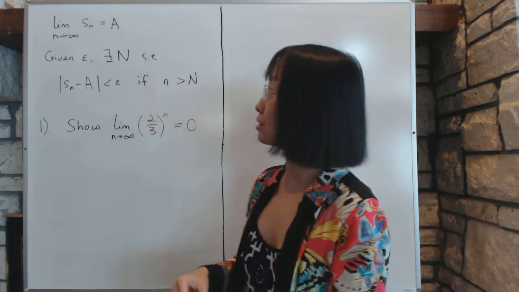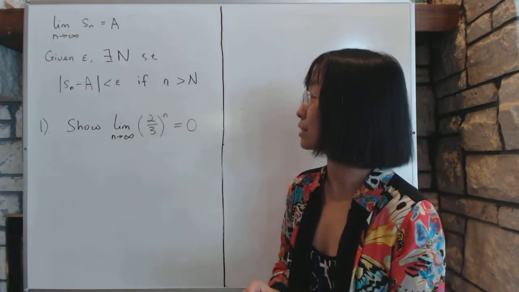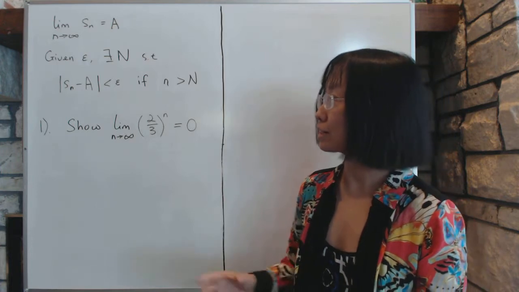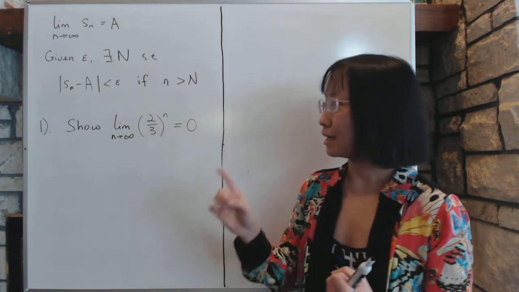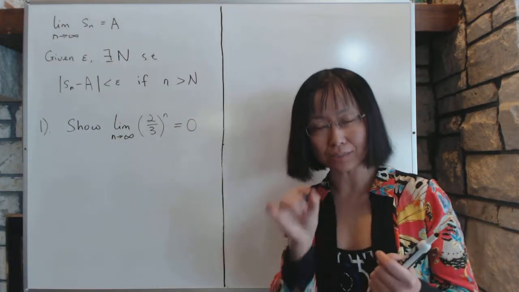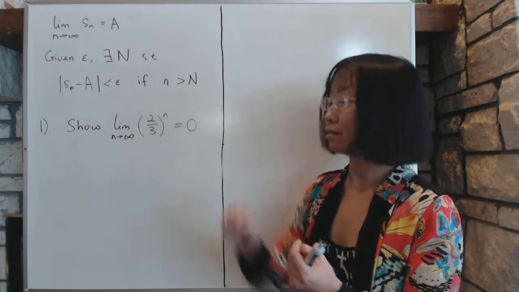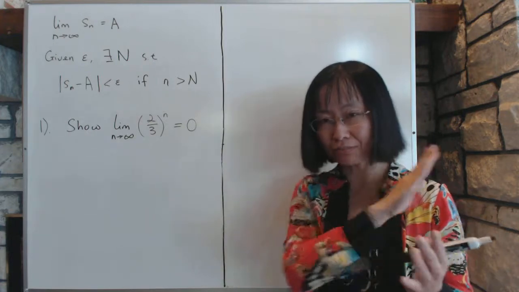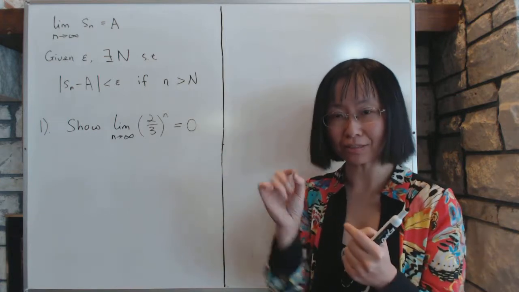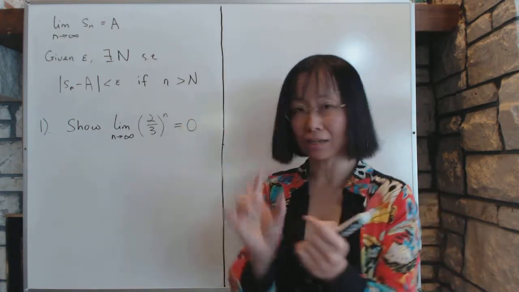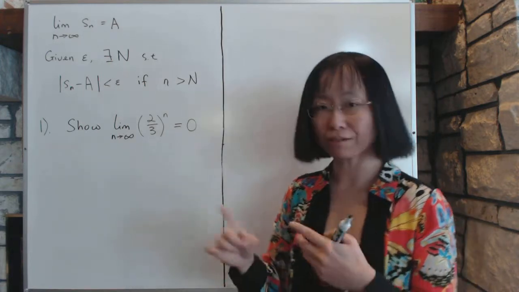But most of the time, we just think of a sequence as Sn, where Sn is approaching something, if it is convergent. The limit definition goes like this. Given epsilon, there exists a large enough number N such that the entire tail end of the sequence Sn is within epsilon of a, as long as n is bigger than the large N. So for all n that's bigger than a fixed point. Once you cut off the tail, the entire tail end, which is an infinite number of terms, has to all pack in within epsilon of a. So it's all in that little neighborhood. When that happens, we say the sequence is converging to a.